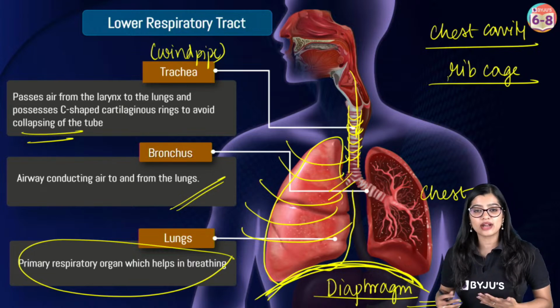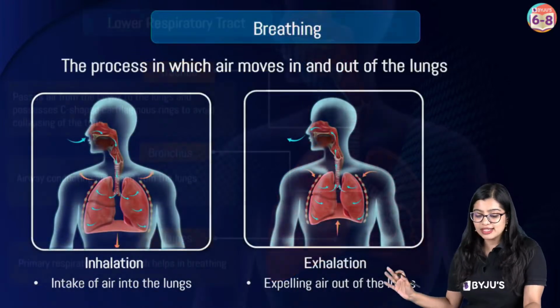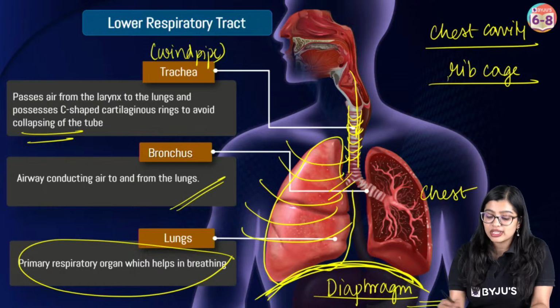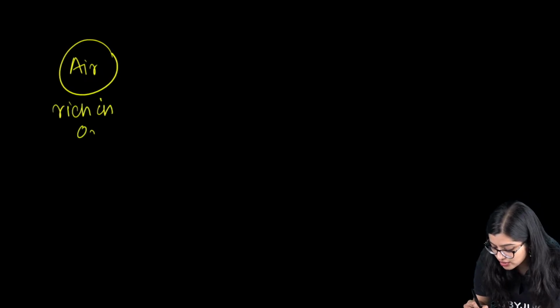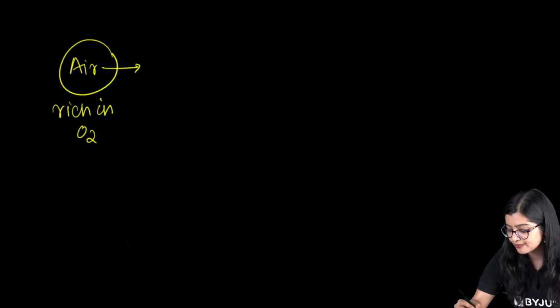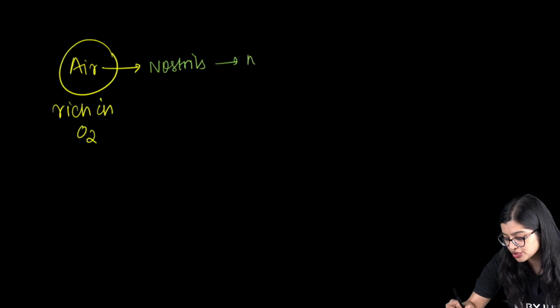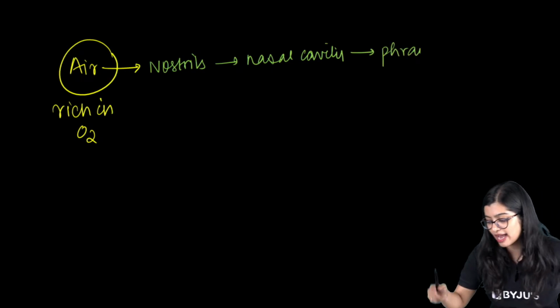I know bronchi is not there in your book. I just give you one piece of extra information. So with this, we know how the air will enter, right? This is the pathway for entering. So this is my air that is rich in oxygen. Quickly to revise, where will it go first? First, it will enter through my nostrils. From my nostrils, it will go into my nasal cavity or nasal chamber. From there, it will go into my pharynx.